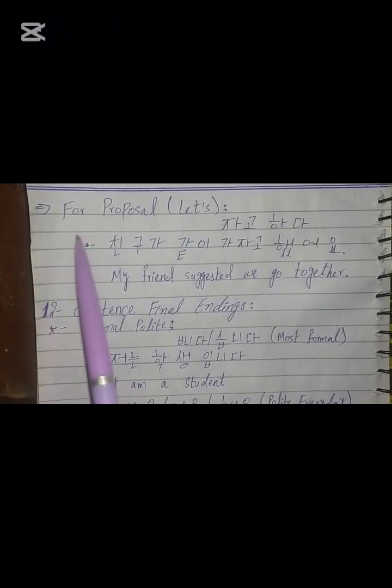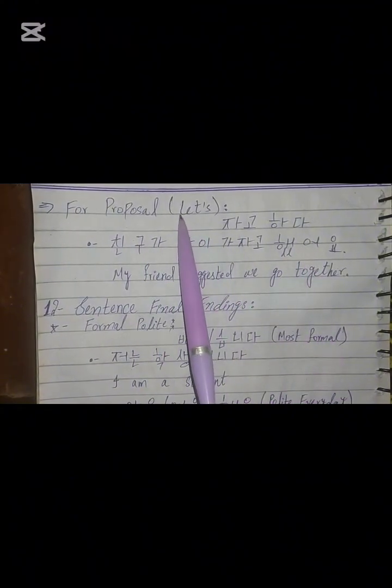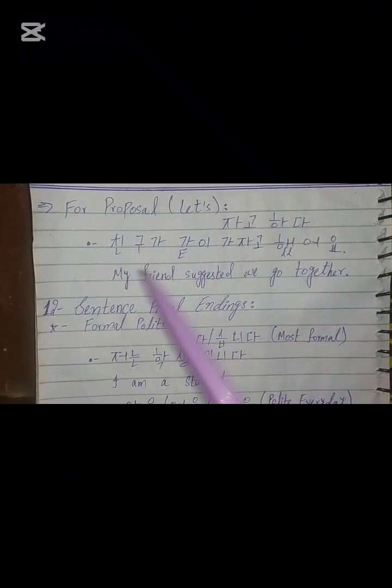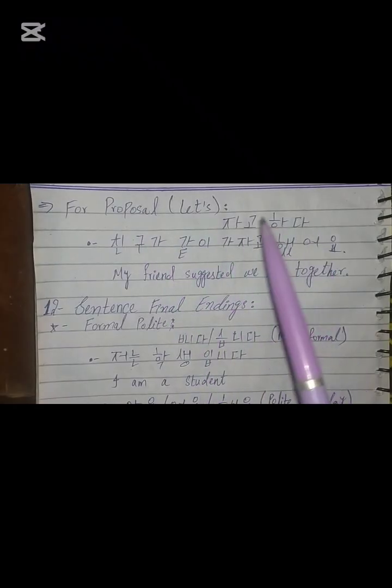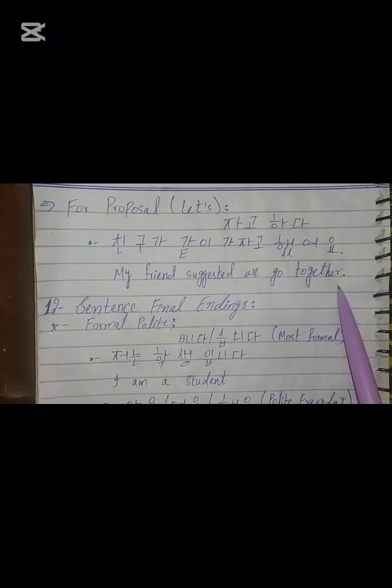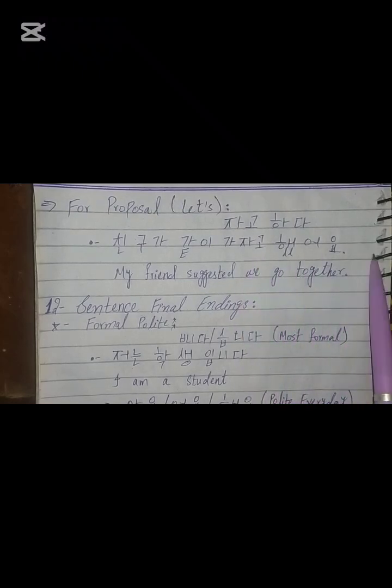Moving on, we have the proposal, the quoting speech or reporting speech, like whenever we use let's, when somebody asks us to do something together. For a proposal, we always use 자고 하다. 자고 하다 is always used whenever we are saying that somebody suggested I do this, somebody said let's do this or that. So we always use 자고 하다. Let's see the example. 친구가 같이 자고 했어요. My friend suggested we go together. So here we are proposing or suggesting something, like let's do this together. So that's why we are using 자고 했어요.